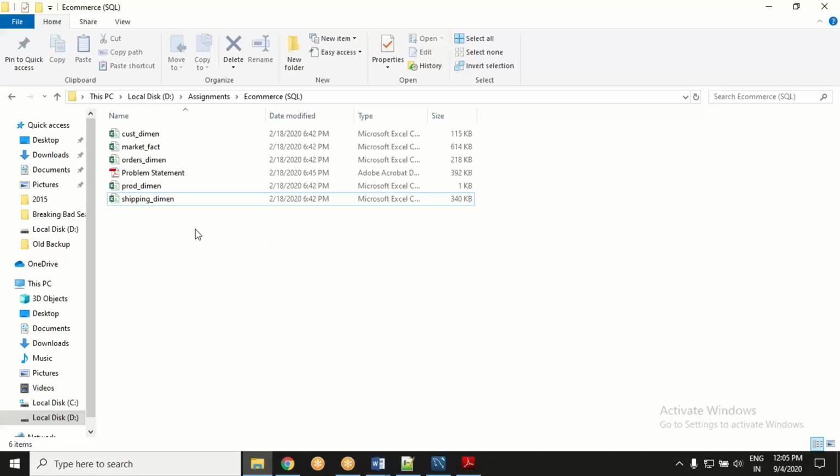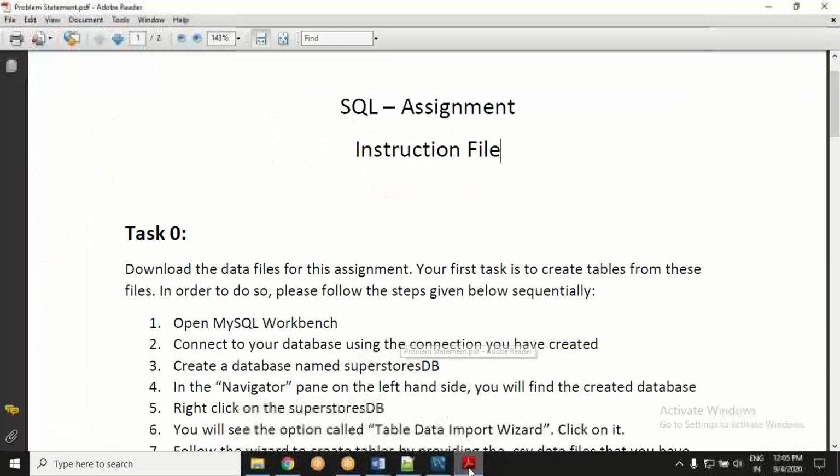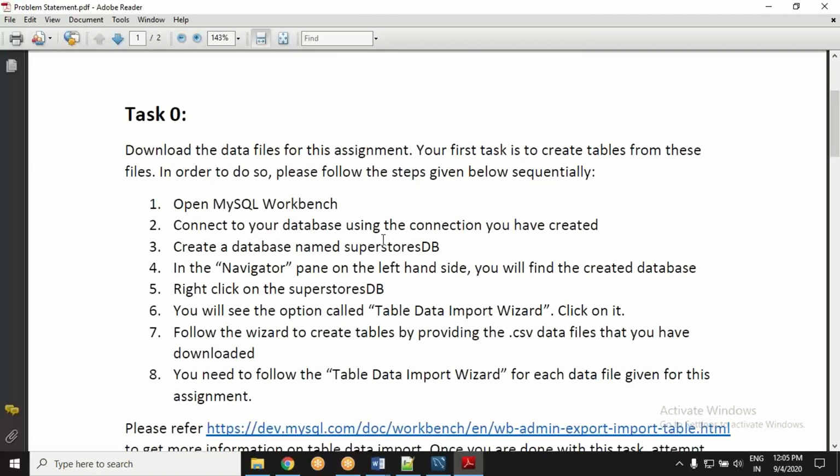Very well. Coming back to the agenda, you will receive 5 datasets. Out of these 5, one is the fact table, which is named market fact, and the other 4 are dimension tables. So a typical star schema, right? Then it contains a problem statement. It will ask you for certain tasks. It will also give you certain hints.